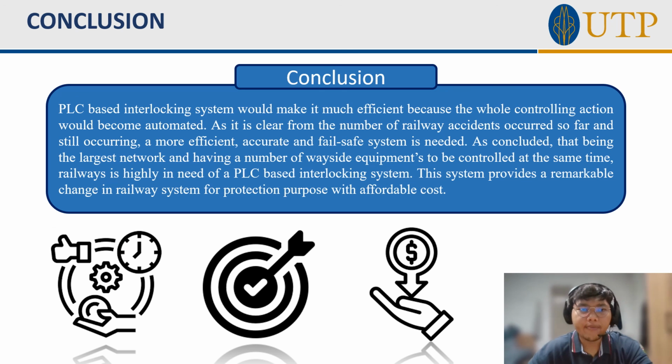For conclusion, a PLC-based interlocking system will make it much more efficient because the whole controlling action will become automated. As is clear from the number of railway accidents that have occurred so far and are still occurring, a more efficient, accurate and fail-safe system is needed. As concluded, railway being the largest network and having a number of equipments to be controlled at the same time, is highly in need of a PLC-based interlocking system. This system provides a remarkable change in the railway system for protection purposes with affordable costs.